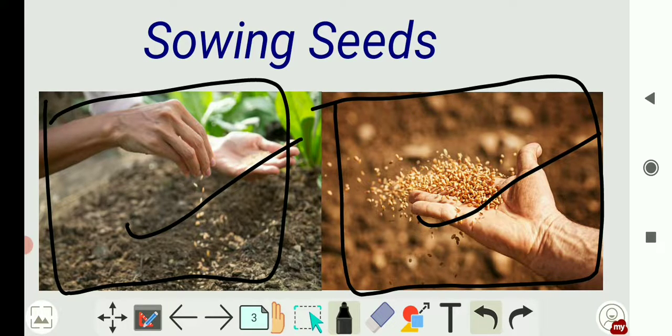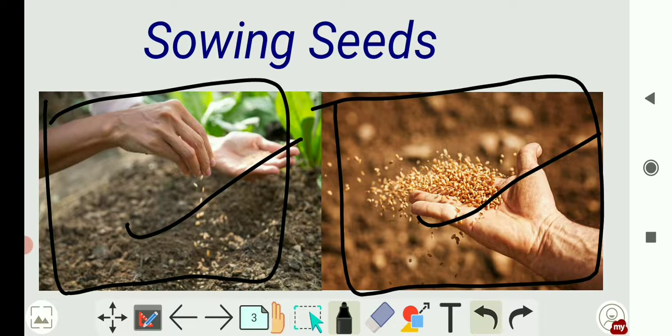So the crops that are grown from June to October, that is in summer season, they are called kharif crops. For example, rice, maize and cotton, they are all called kharif crops. And these crops depend on the monsoon rain. In the rainy season only these crops will grow very nicely, very fine crops we will get. That is rice, maize and cotton, these are called kharif crops and they are grown in summer.